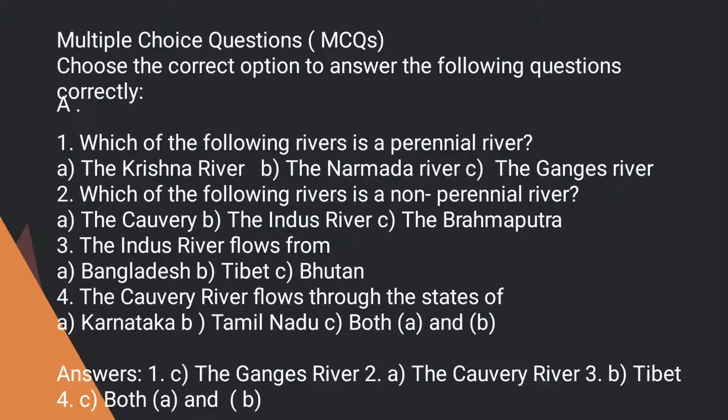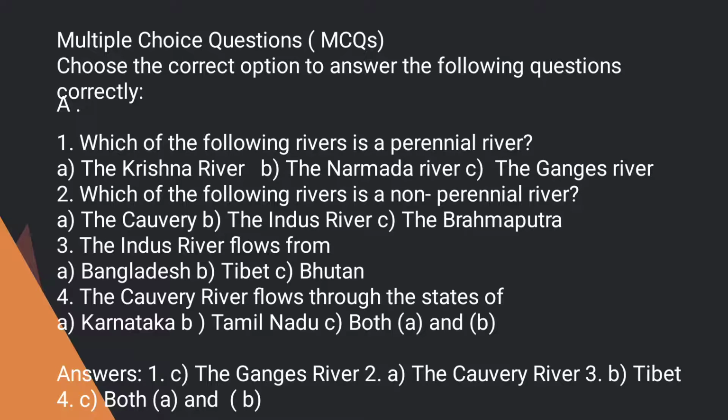Multiple choice questions, MCQs. Choose the correct option to answer the following questions correctly. Here, three options are given and we have to select the correct answer from them. So, the first one is, which of the following rivers is a perennial river? Options are the Krishna River, the Narmada River, the Ganges River. Now, from the options, we have to select the perennial river.